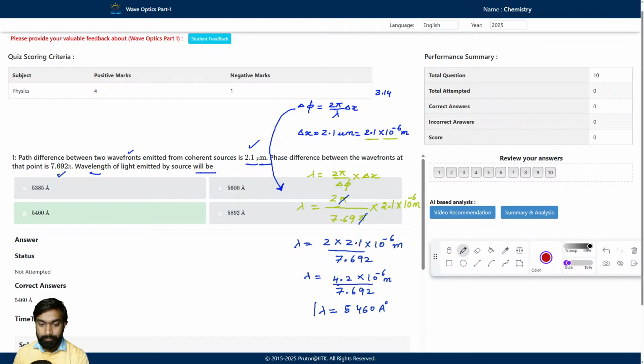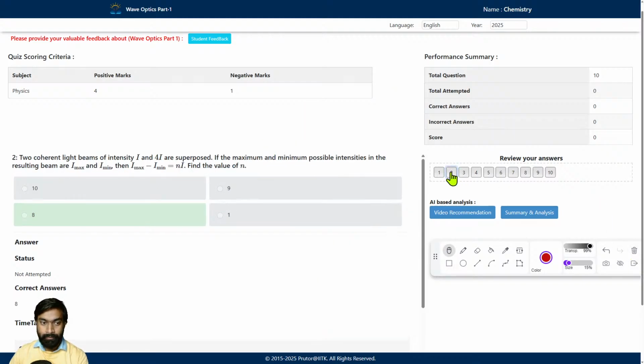Clear? This is our correct answer. Yes or no? Any doubt? Alright, very good. Next question. So let's see the next question. Second question here.